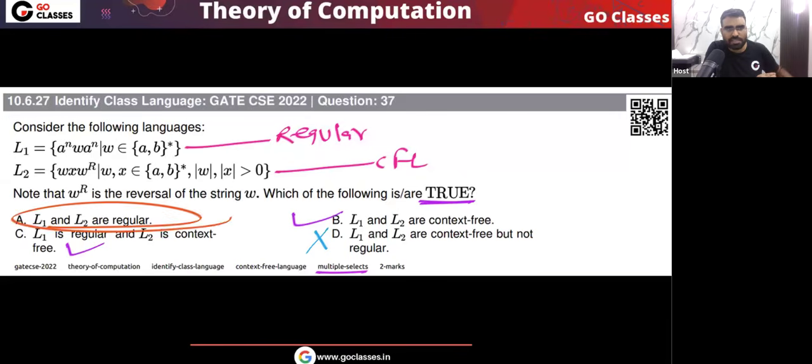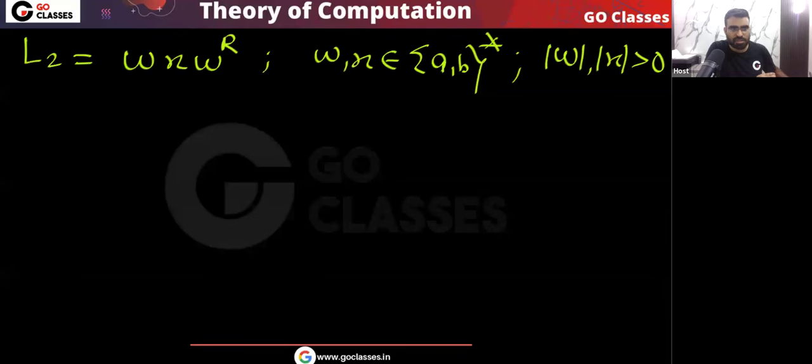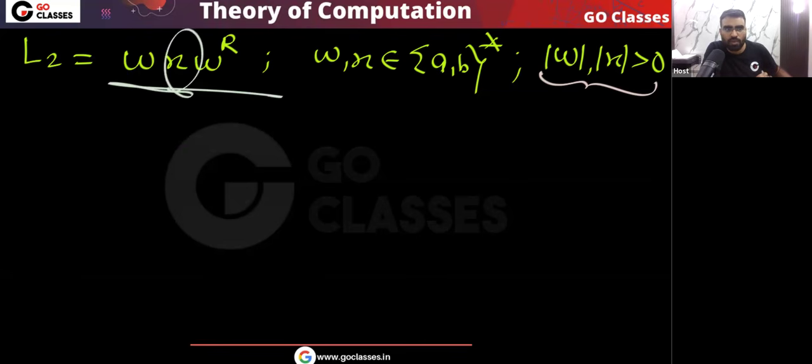Now let me check, is this L2 regular or not? So this language L2 is given to you where w, x both have length greater than 0. Here basically we have to check whether this x will cover w or not. Sometimes this x can cover w, or w can cover x. This type of possibilities are there. Here let's check whether x can cover w or not. Can this type of possibility exist or not?